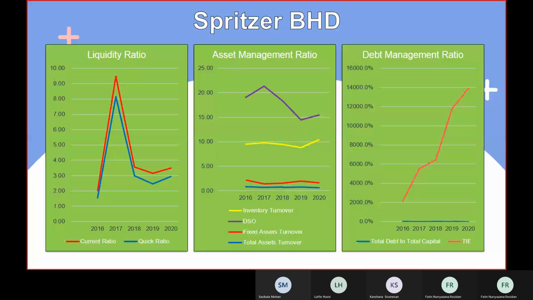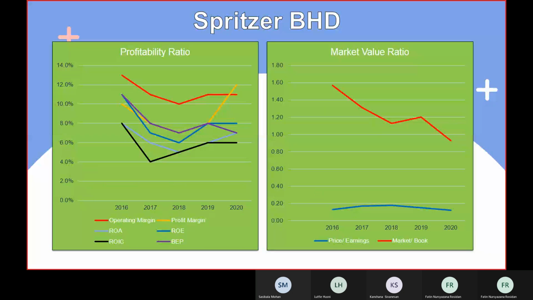For the debt management ratio, total debt to total capital remains constant within the 5 years, but times interest earned is increasing aggressively. So the next one is the profitability ratio.